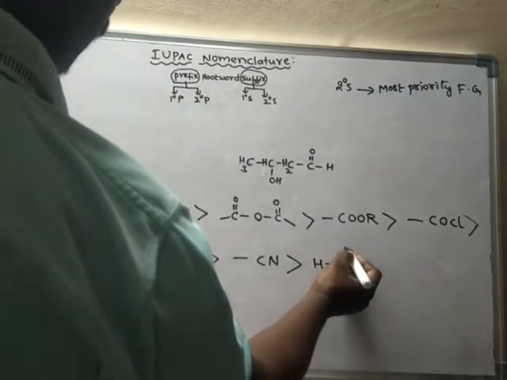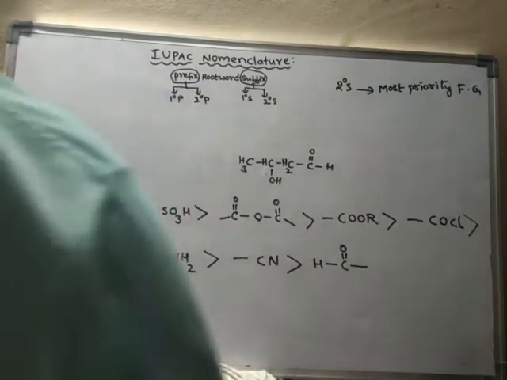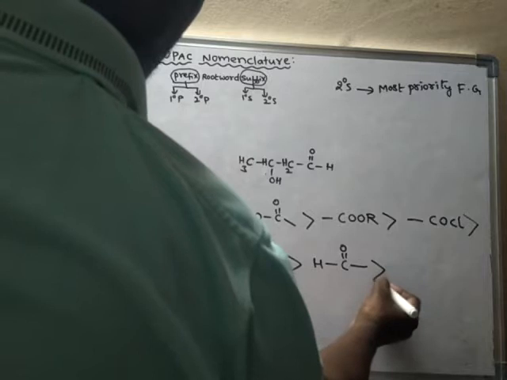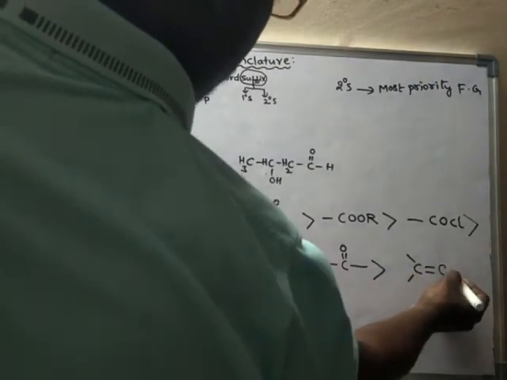This is having more priority than aldehyde functional group, and this is having more priority than ketone functional group.